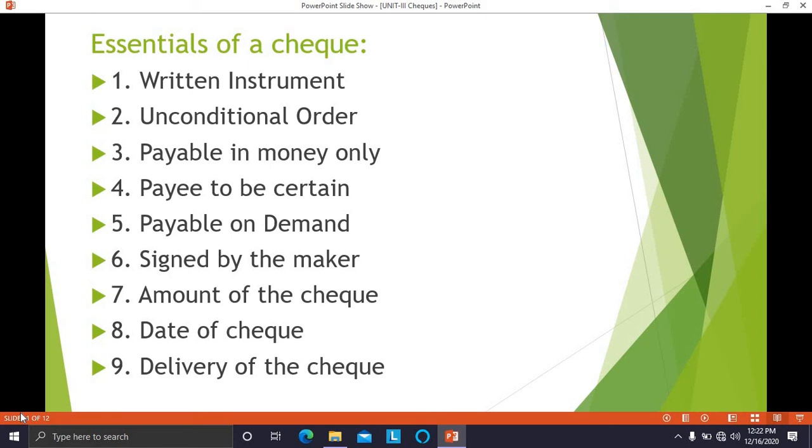So these points collectively are important for a 5 marks question. Individually, for case studies, these points are important. Therefore, we are going to talk about these points in detail. In our next video, we will start the discussion about the essentials of a check.